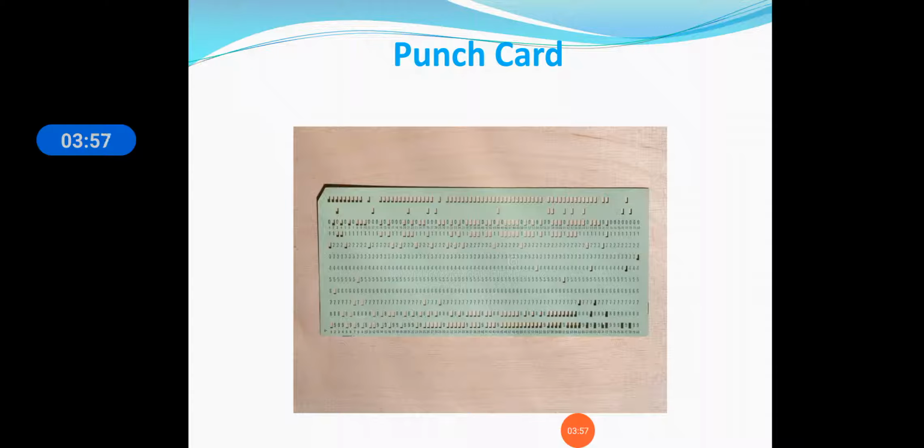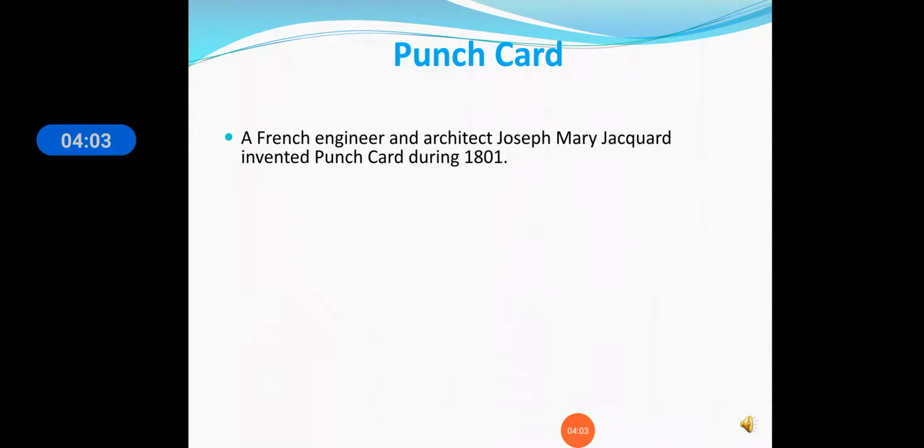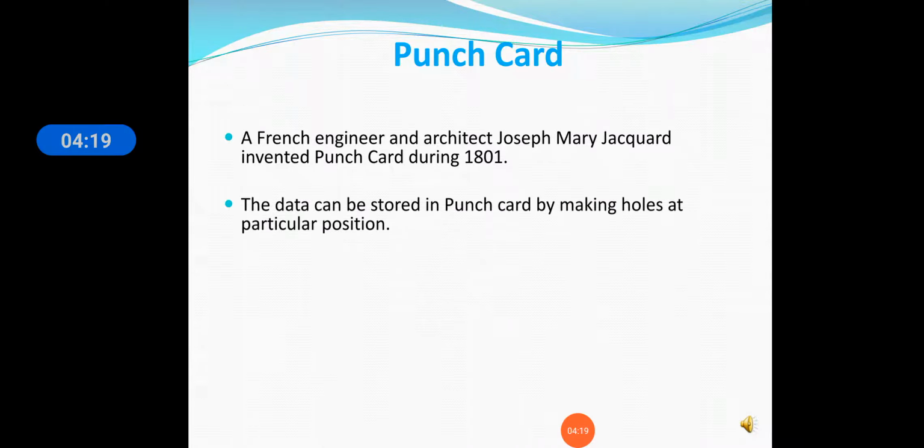Okay students, now the next picture is of the punch card. You can see this is a punch card where holes are there. This was also another good invention. Who invented this? A French engineer and architect, Joseph Marie Jacquard, invented the punch card in 1801.